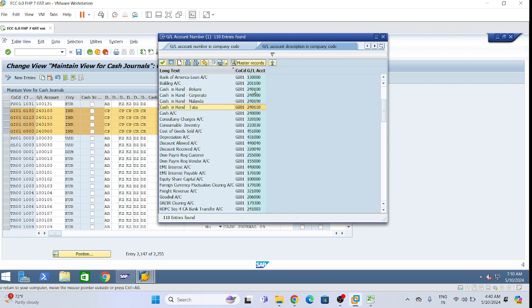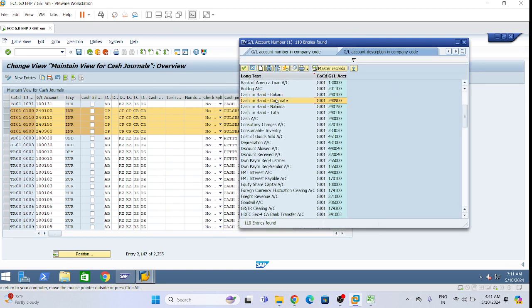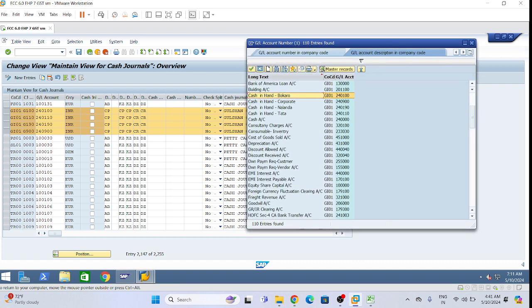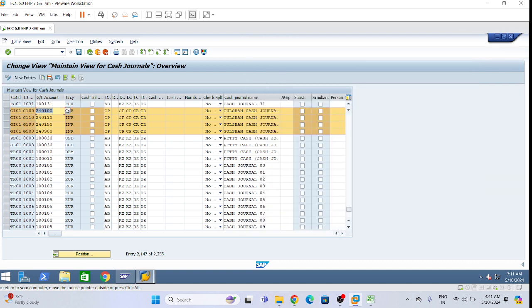See, four GL accounts I have defined. Means I want to book the cash expenses as per the Dilip business requirement, let's say, if I give my example. So I want to book these expenses only in these four cash GL accounts. If a company wants to book in another two, three, or another five, 10, according to the requirement they can maintain other cash GL accounts also. But let's suppose Dilip business wants to book the cash expense up to 10,000 in these four GL accounts only. Okay.